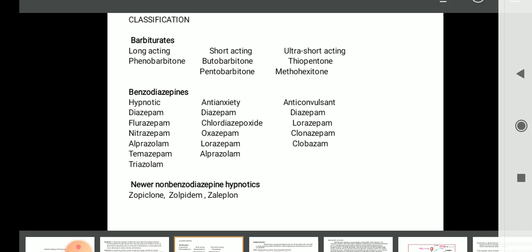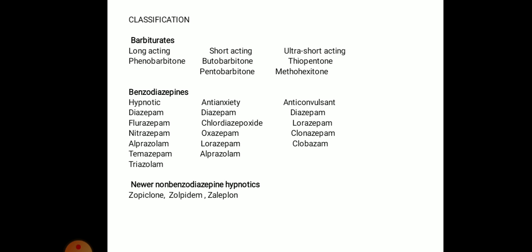Next comes the classification of the sedative hypnotics. The main classes are barbiturates, benzodiazepines and newer non-benzodiazepine hypnotics. Barbiturates are again classified into long acting, short acting and ultra short acting. Long acting: phenobarbital. Short acting: butobarbital and pentobarbital. Ultra short acting: thiopentone and methohexitone.